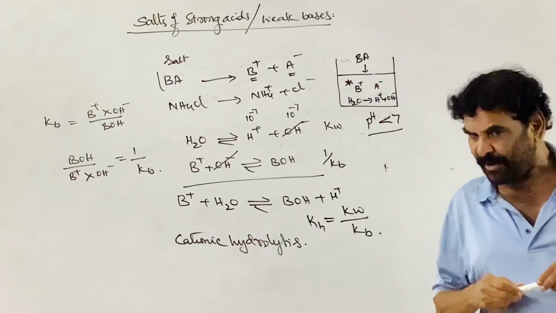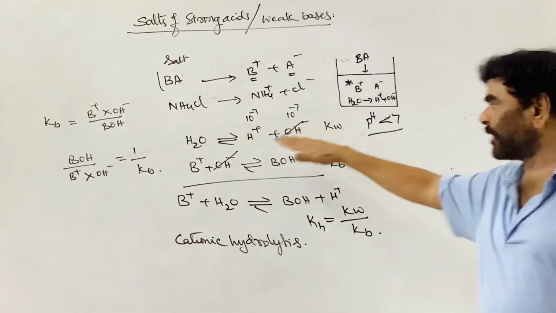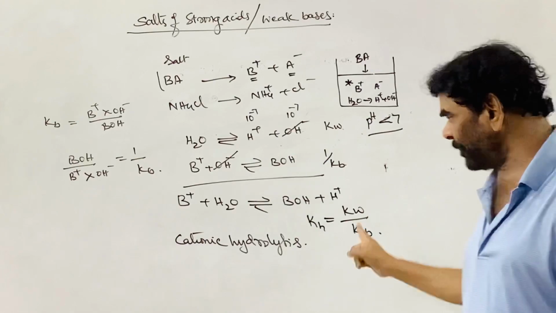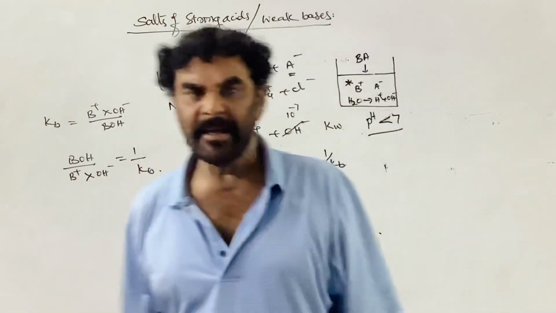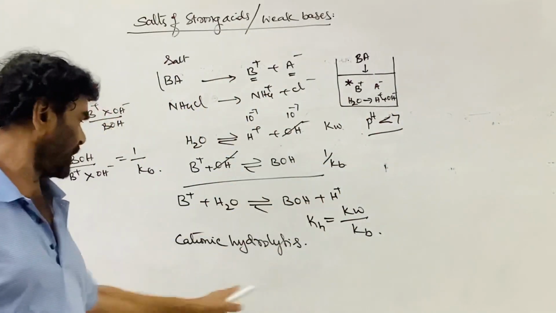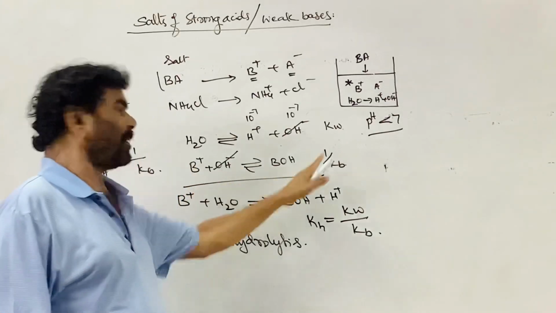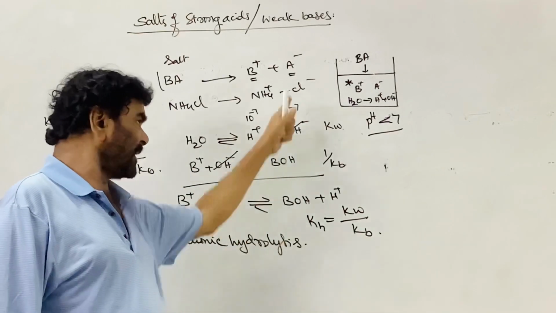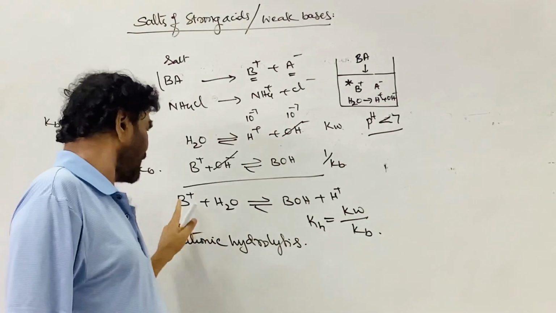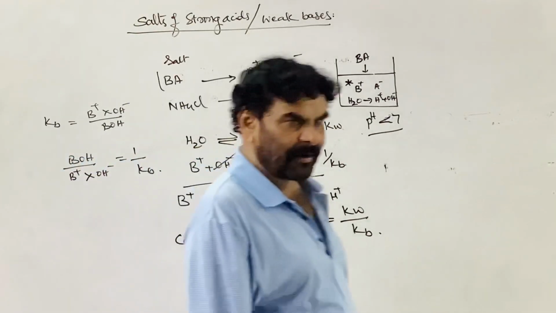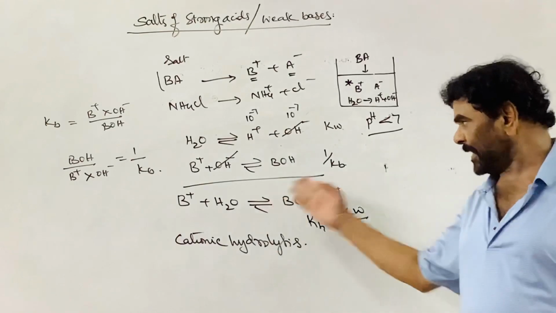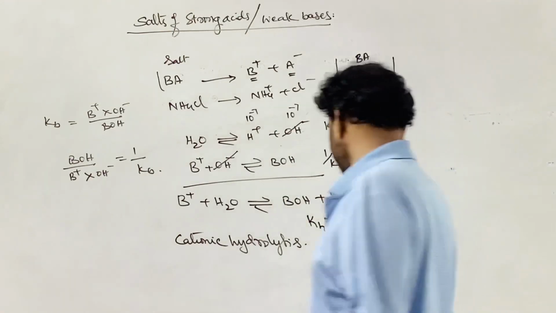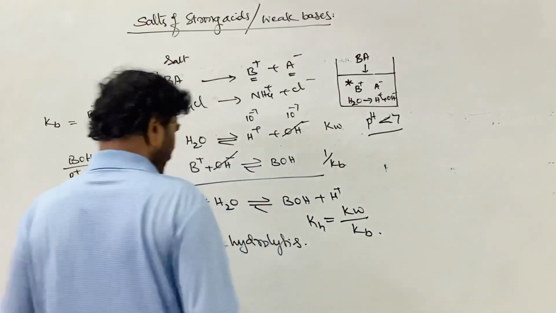Therefore, the addition of the salt is disturbing the equilibrium and increasing the concentration of the H plus ion. Therefore, that solution acquires the acidic nature. So the cation is responsible for the acidic nature of the solution. The cation is interacting with the water and establishing another equilibrium. Therefore, this is called cationic hydrolysis. Now this is the case.